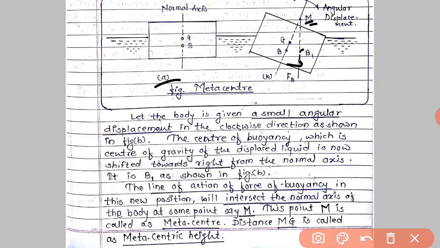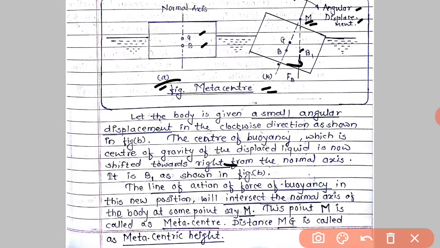See diagram A and diagram B. In diagram A, this is the equilibrium position, this is our normal axis, and in equilibrium B and G lie on the same normal axis. When angular displacement is given, the body starts oscillating and the center of buoyancy is shifted towards the right from the normal axis.